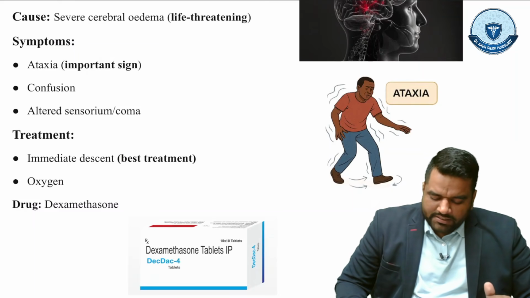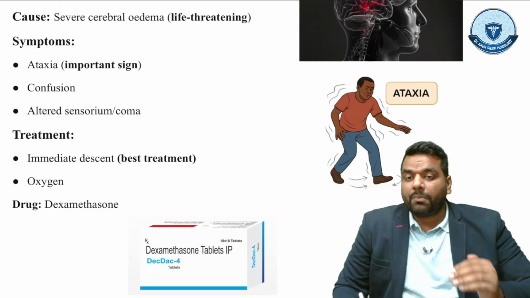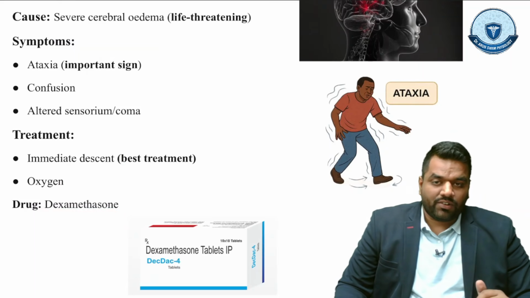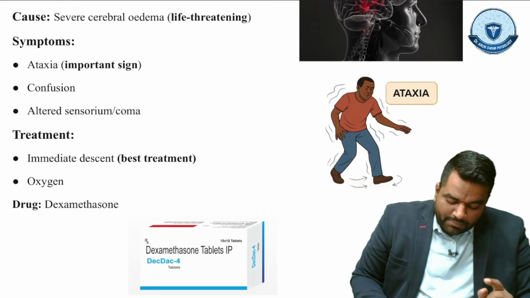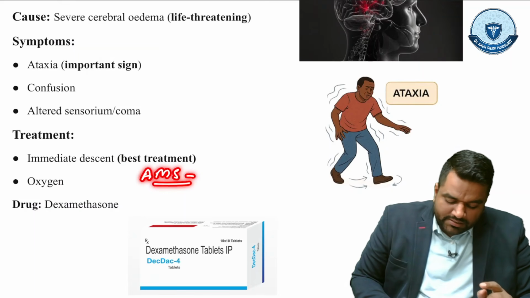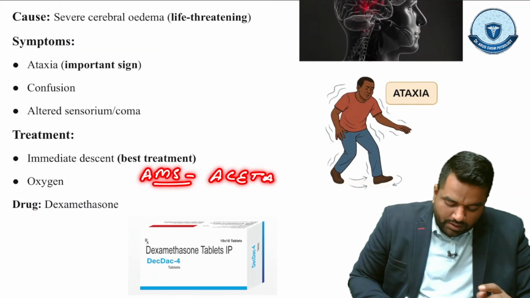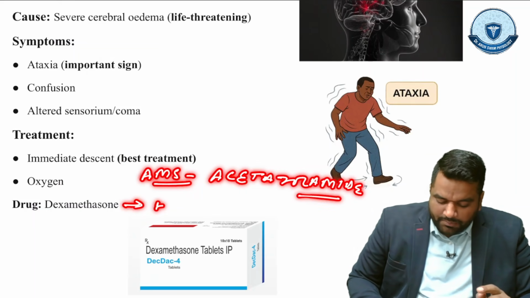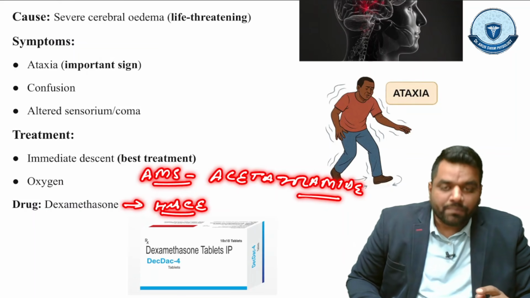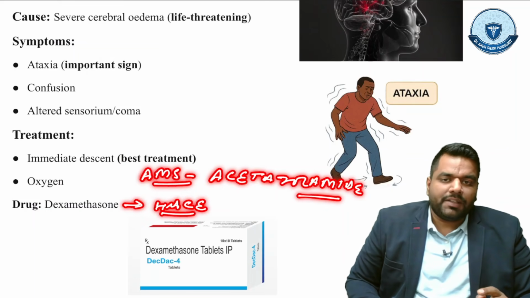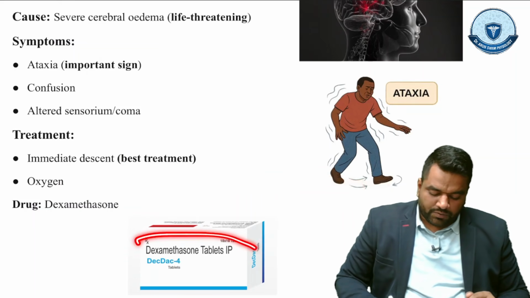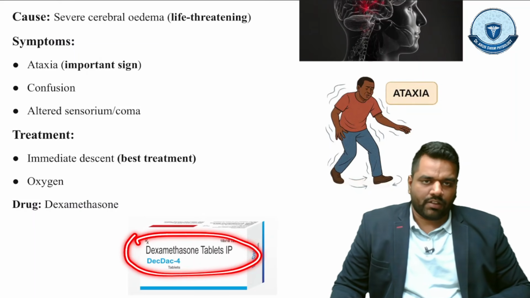Number two treatment is oxygen, and if we talk about the drug of choice over here is dexamethasone, right? So guys, please pay attention. AMS के अंदर मैंने आपको बताई drug of choice is acetazolamide, and HACE के अंदर मैंने आपको drug of choice बताई, that is your dexamethasone. HACE means high altitude cerebral edema. So the drug of choice of this condition is dexamethasone.